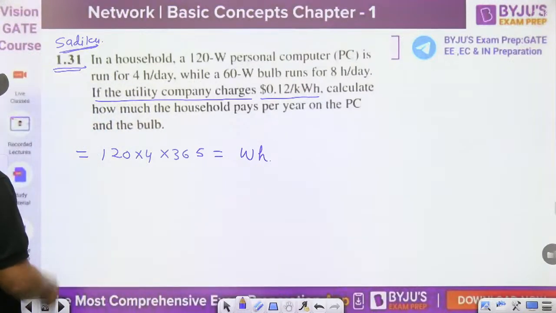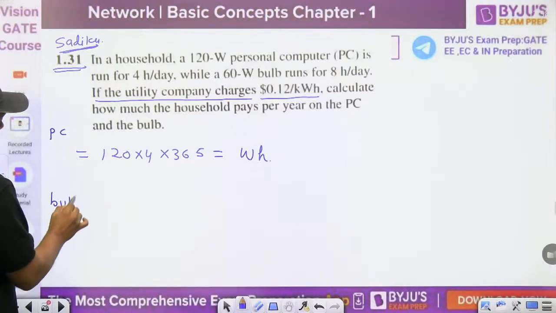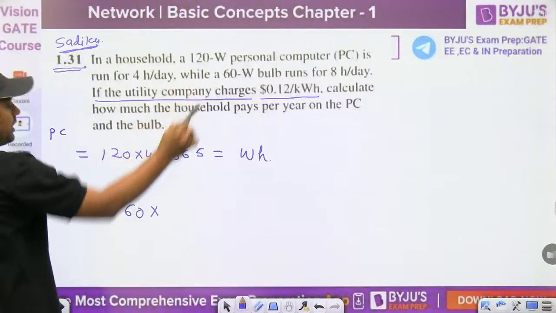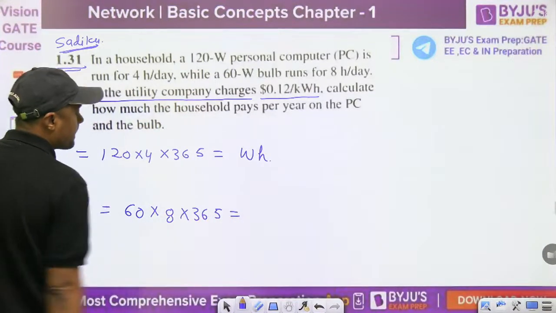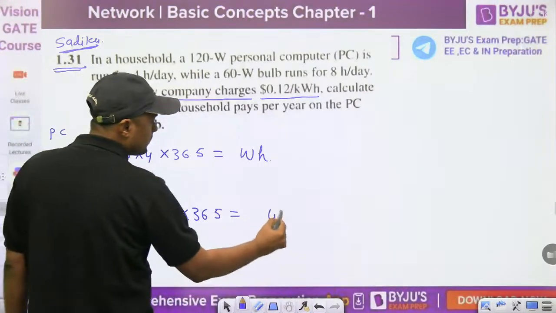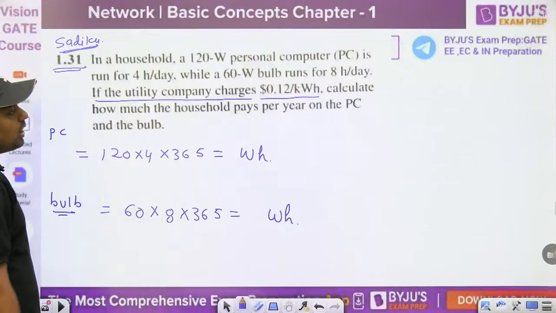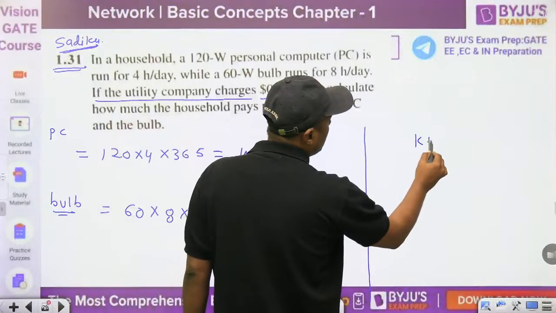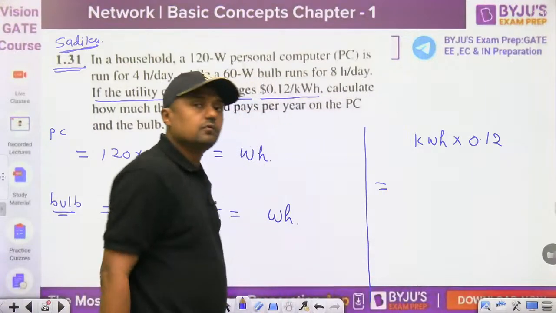Then similarly, this is for the PC. Then for the bulb, it will become 60 into 8 per day, and how many days? 365 days. Then multiply it, again you will get watt hour. Then add these two, divide it by 1000, you will get kilowatt hour. And then finally, once you get the unit kilowatt hour, it should be multiplied by 0.12. Then you can find the value.